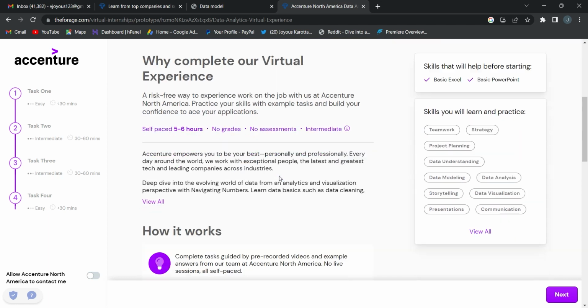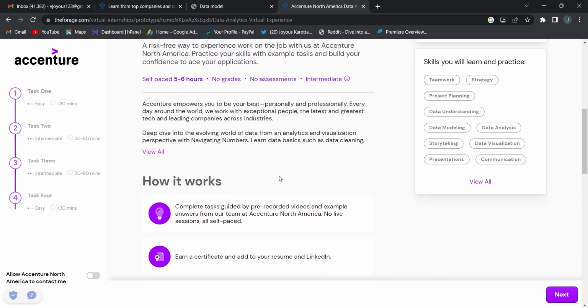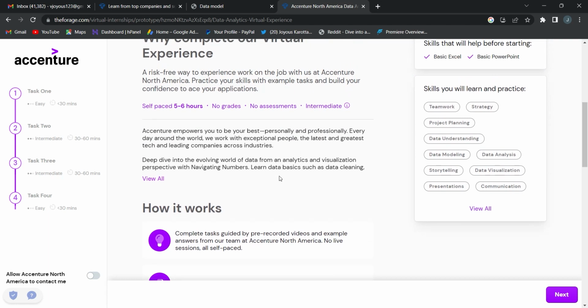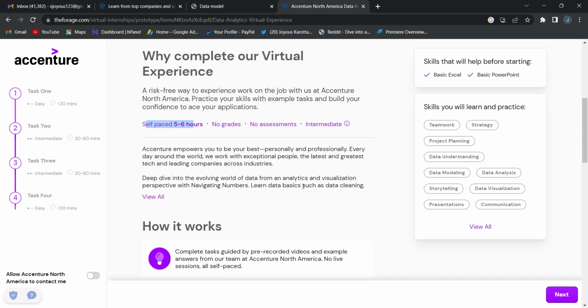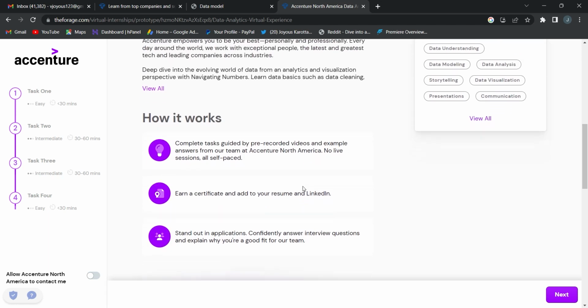As I said, this virtual internship is by the Accenture company. Completing it and adding it to your resume will give you a higher chance of getting a job in companies. It is self-paced, and the average completion time is 5 to 6 hours. It's your own time, so you can complete it whenever you want. There's no time limit, and it's intermediate level. You learn about storytelling, data modeling, data understanding, real-time case scenarios, etc.